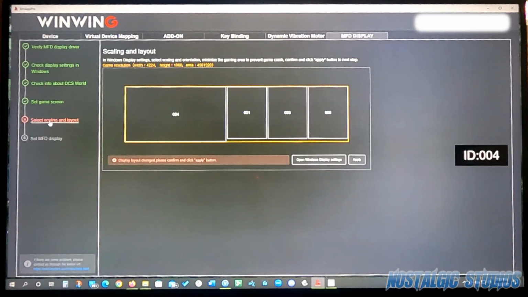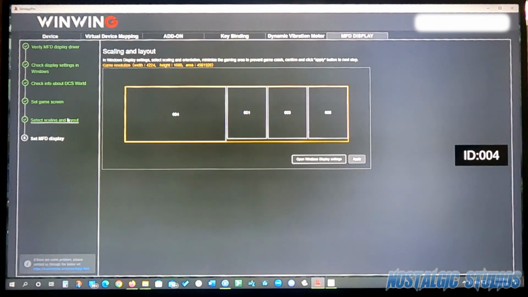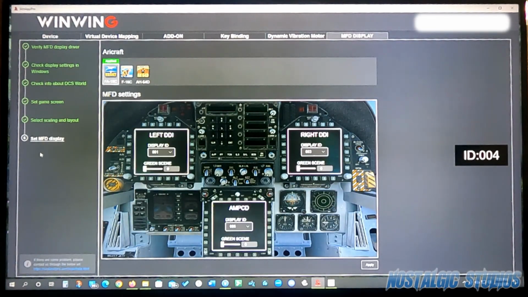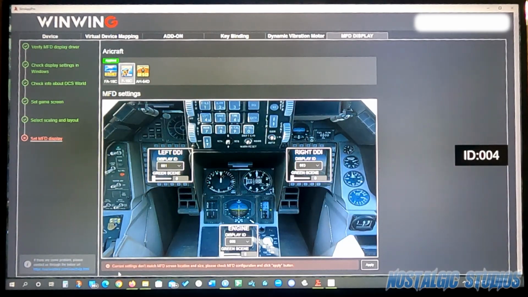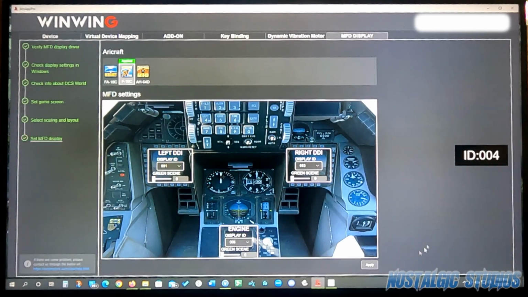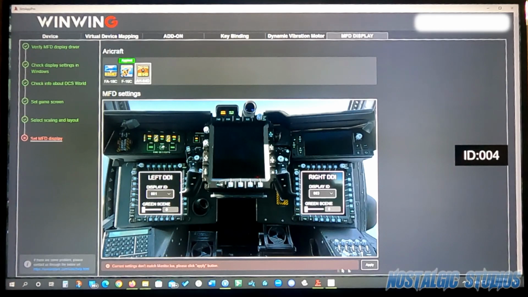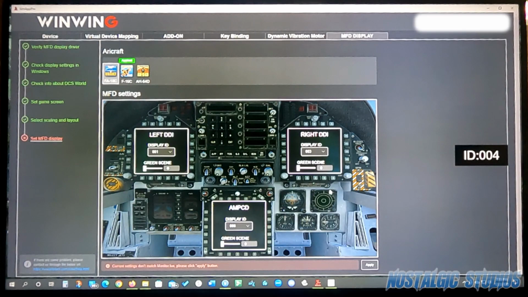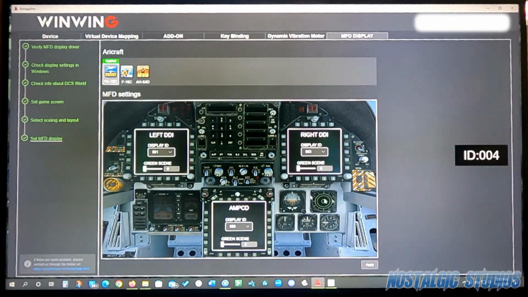So I'm going to come back up here, click apply, get that one green, click on this one, and I'll go ahead and apply the F-18. And if I click on any of the other ones here, you get a message down at the bottom: current settings don't match the monitor Lua. Please check apply button. So if you apply, that updates your Lua file. So whichever one you decide you want to do. If I'm going to do the F-18, I'll just click on that.